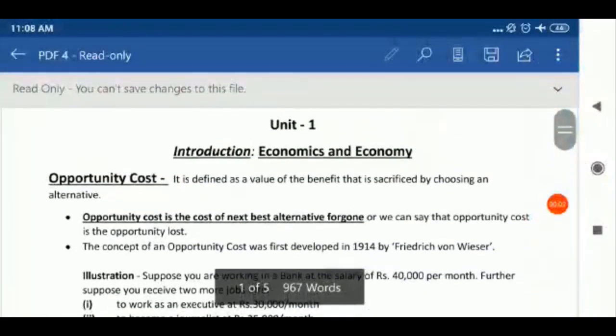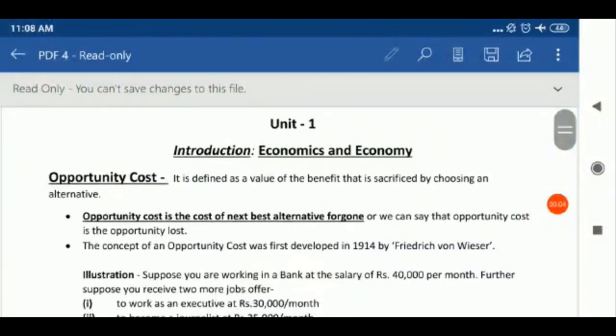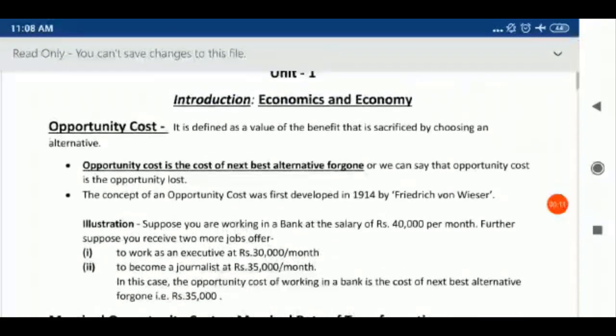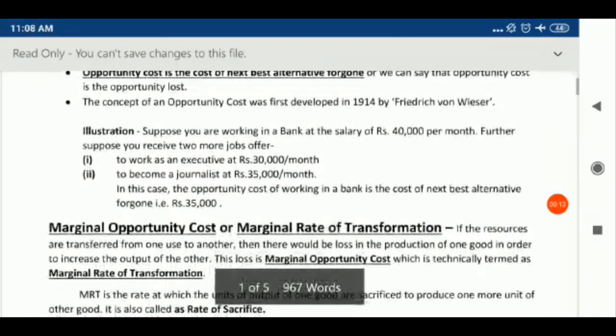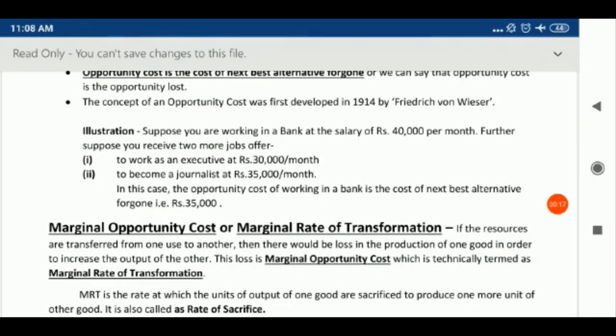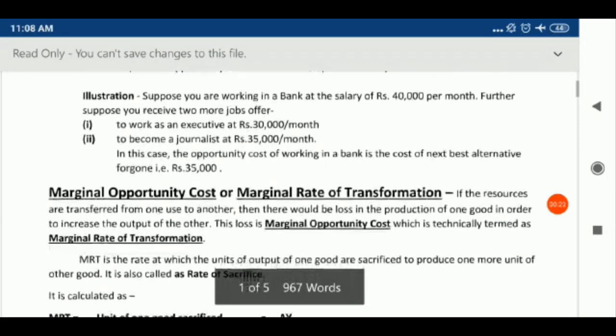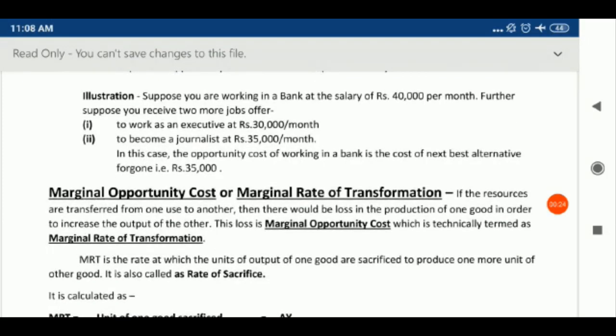Good morning, students. In the previous video, I explained the concept of opportunity cost. Now in this video, I am going to explain the next topic, that is called marginal opportunity cost, or another name is marginal rate of transformation. So what is marginal opportunity cost?